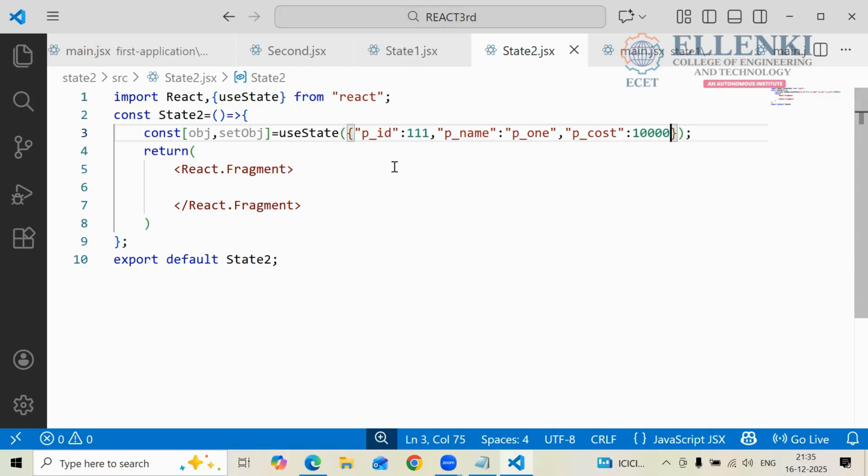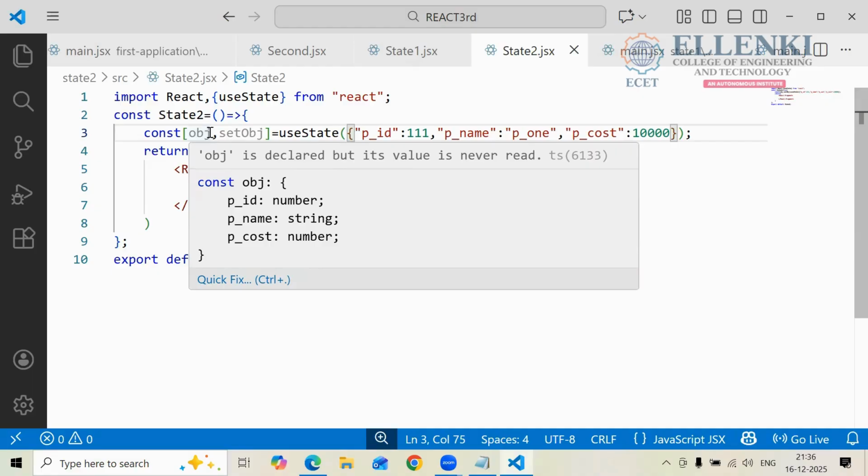Tell me how many keys you have here. 3 keys and 3 values. Now you have to print the object. How are you going to print the object here? This all together comes under the object. In this object, how many keys do we have? 3 keys and 3 values. If you want to retrieve the 3 keys and 3 values, how are we going to do it?